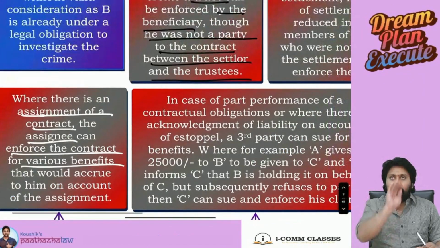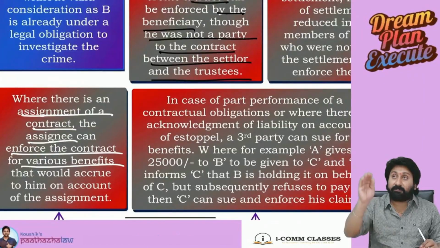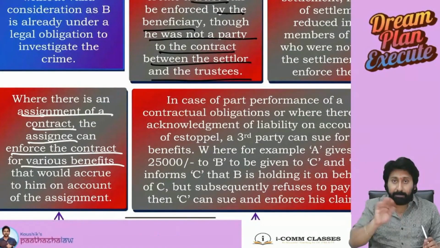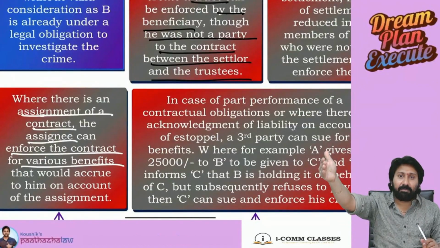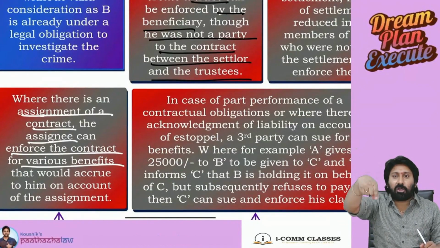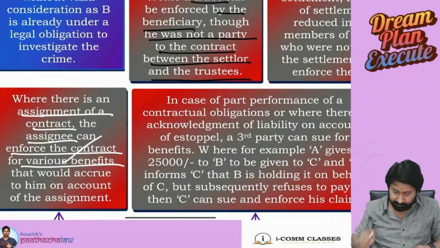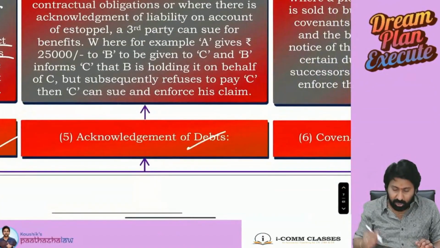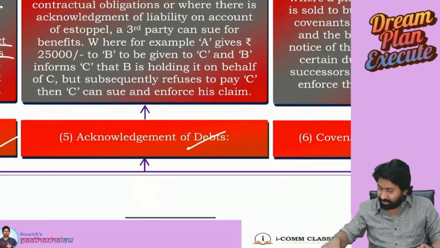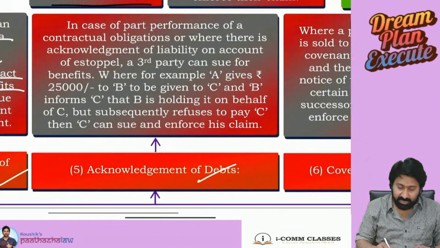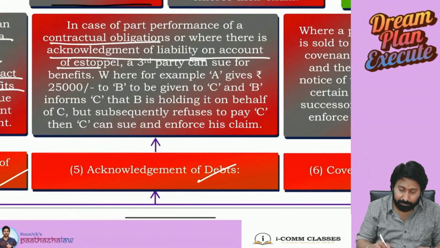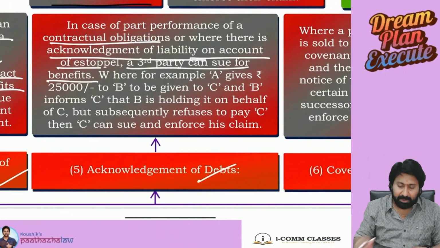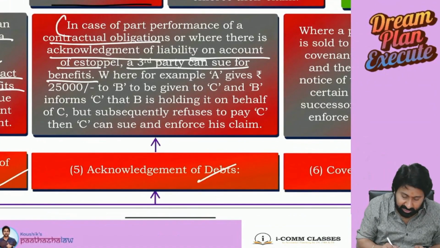Same example. A, B entered into contract to provide benefits to C. Now, C is the assignee of the benefits. Though he is not a party to the contract, C can sue. Next. Acknowledgement of debts. In case of part performance of a contractual obligations, or where there is an acknowledgement of liability on account of estoppel, a third party can sue for the benefits. Read this point clearly.